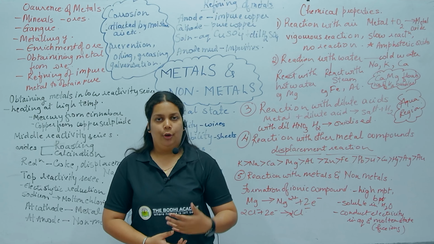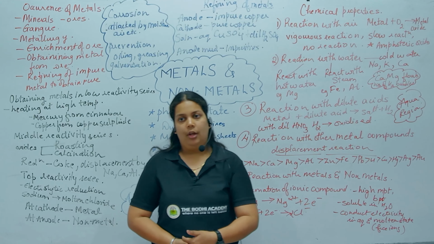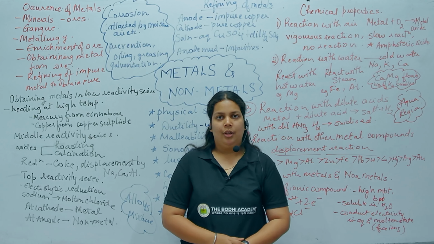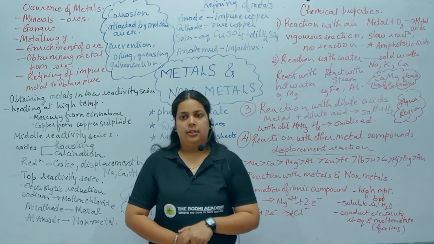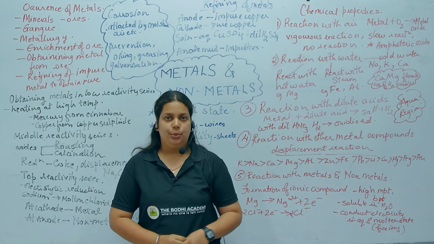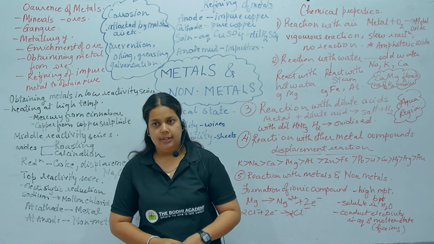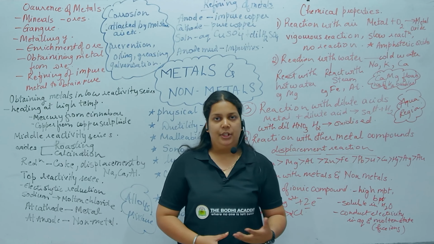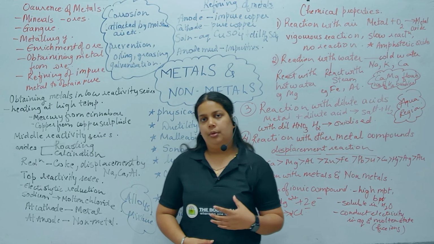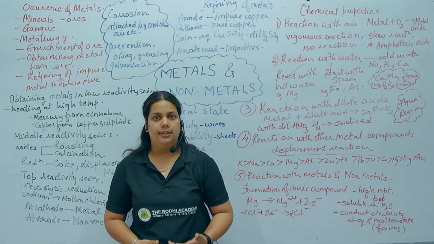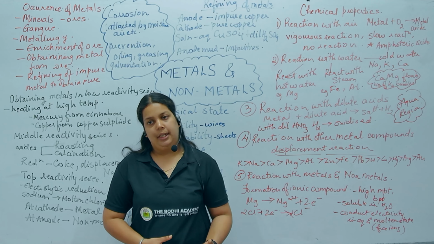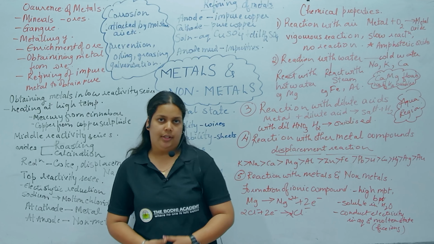An alloy of copper and zinc is known as brass. An alloy of copper and tin is known as bronze, which is given in athletic events. Solder is an alloy of lead and tin, which is used in welding of electrical wires. Alloys are basically homogeneous mixtures of metals and non-metals. They are higher in strength and hardness, very resistant to corrosion, and have lower melting point and lower electrical conductivity.